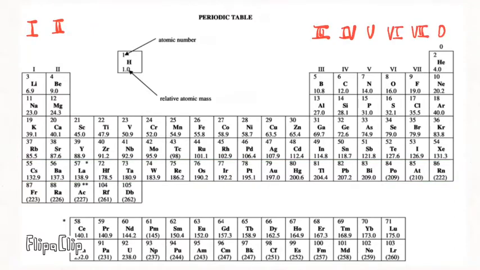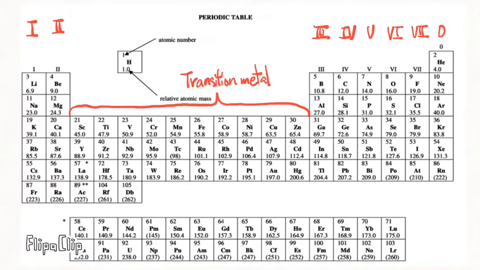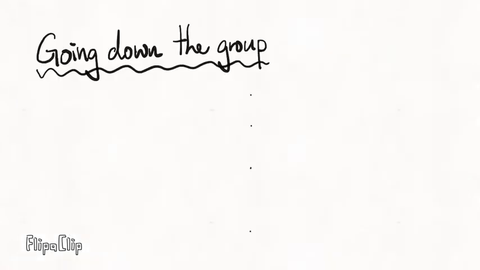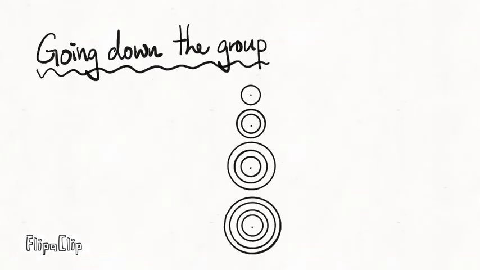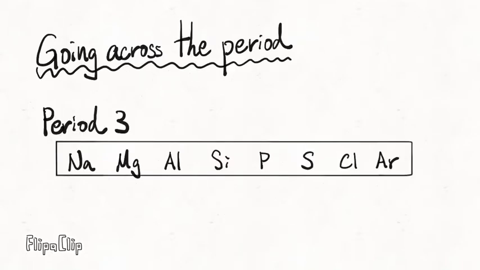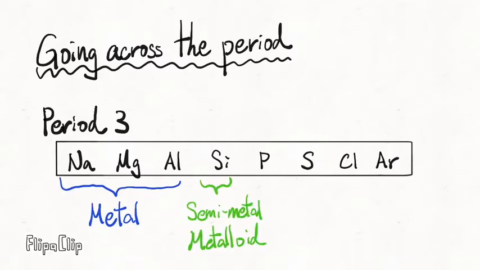There are group 1 to group 8. The elements located in the middle of the periodic table are transition metals. When we go down the groups, the atoms will become larger and larger due to the increased number of electron shells. When we go across the periods from left to right, the elements will change from metal to metalloid or semi-metal and finally to non-metals.